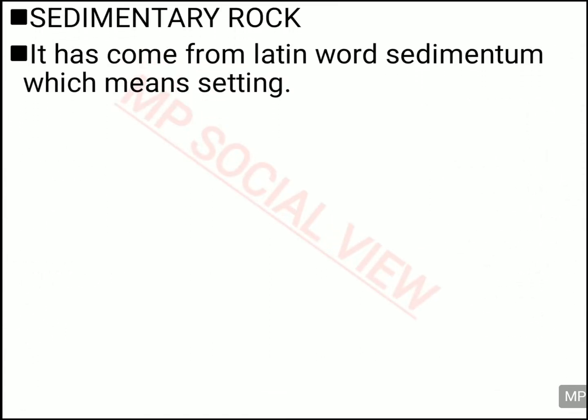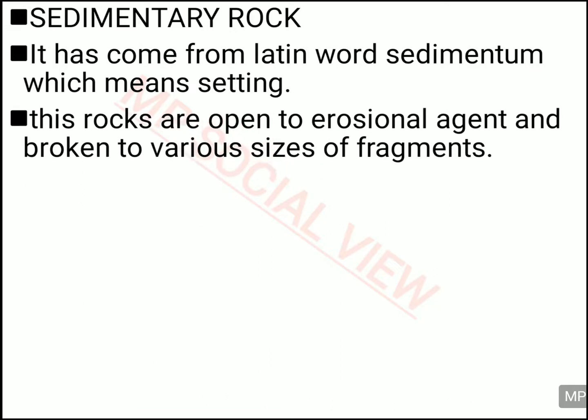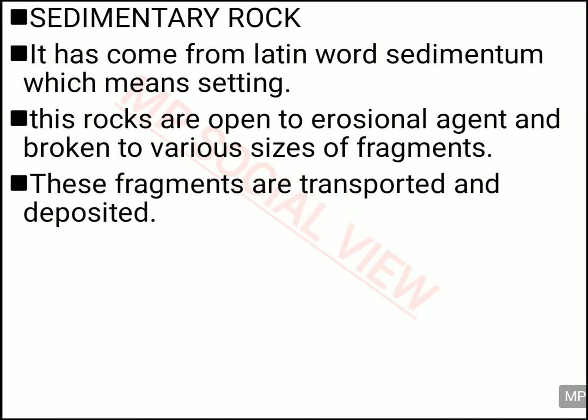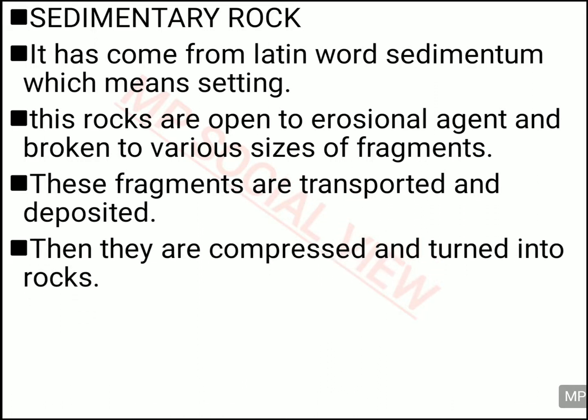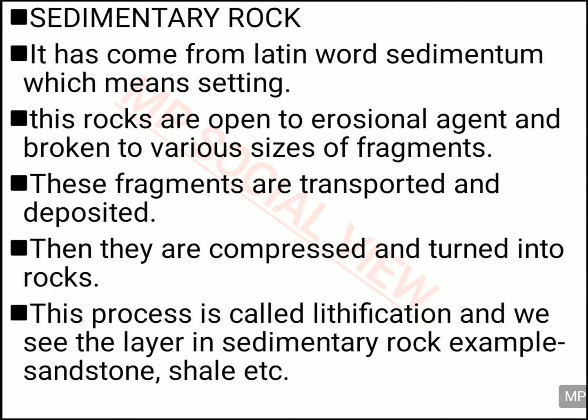Now after the igneous rock, let's study about the sedimentary rock. This has come from the word sedimentum, which means settling, and it is actually the rock formed when rocks are eroded with the erosional agent, and then they are transported. The fragments which come out of the erosion are transported and deposited in some place, and then it is compressed, and then it turns into rock, and such rocks are called sedimentary rock.